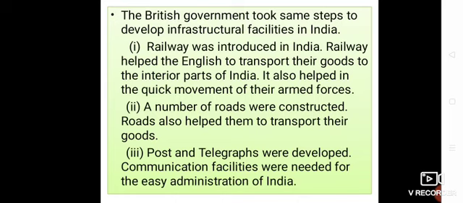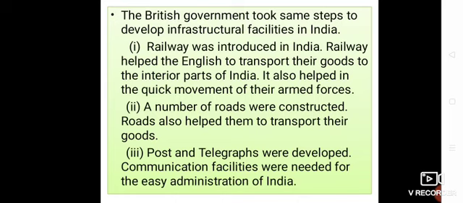Second, it enhanced the commercialization of Indian agriculture, which adversely affected the comparative self-sufficiency of the village economy in India. So, the railway was introduced in India in 1850 by the Britishers, and that is a very positive effect on the Indian economy.